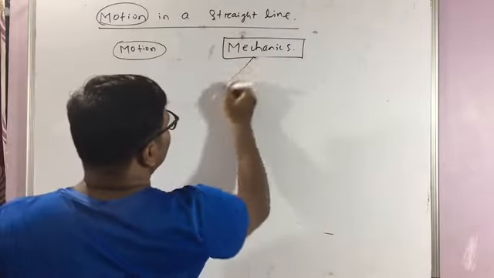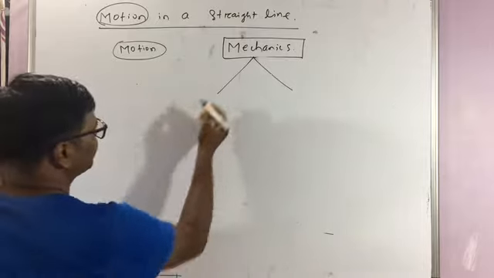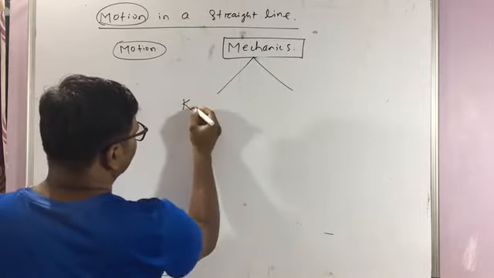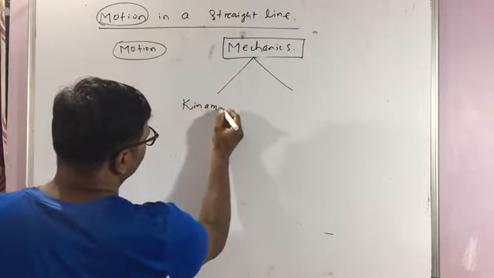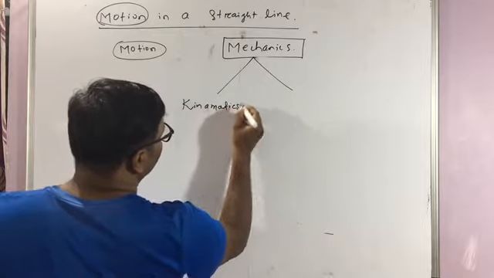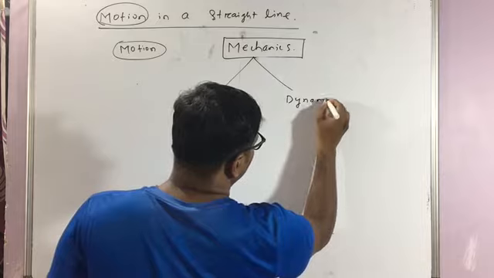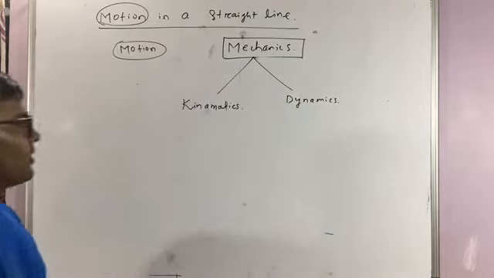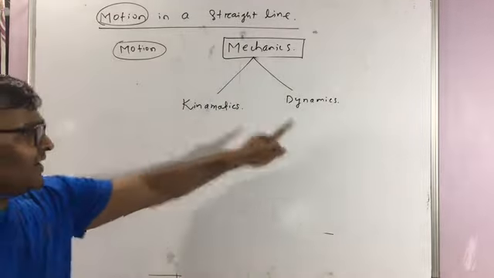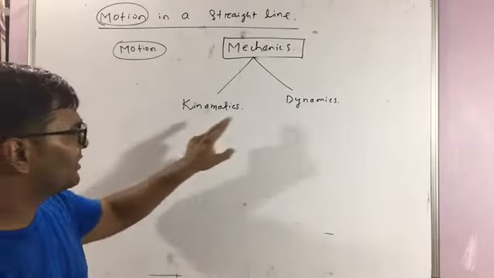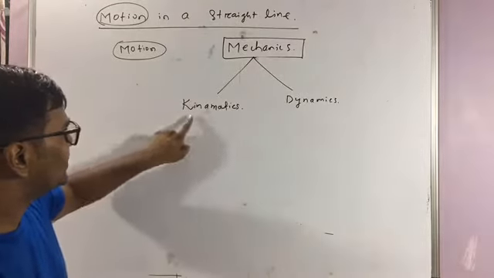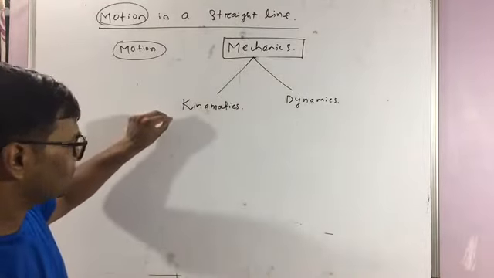Again, this mechanics is also classified into two branches. One branch is called kinematics and the second branch is called dynamics. The basic difference is, in kinematics we will study the motion, only motion.